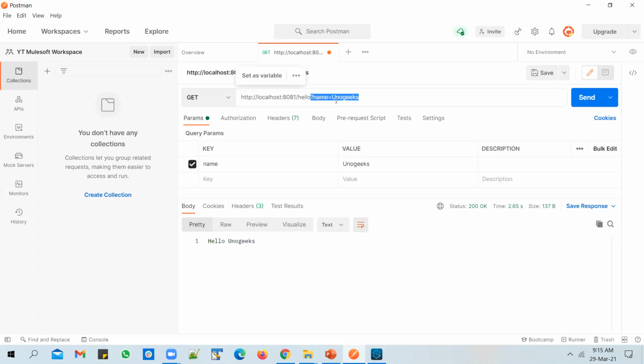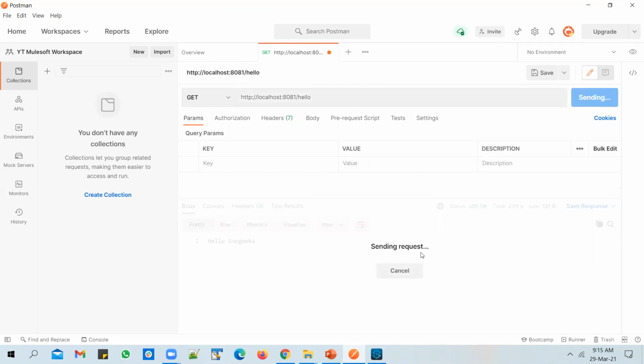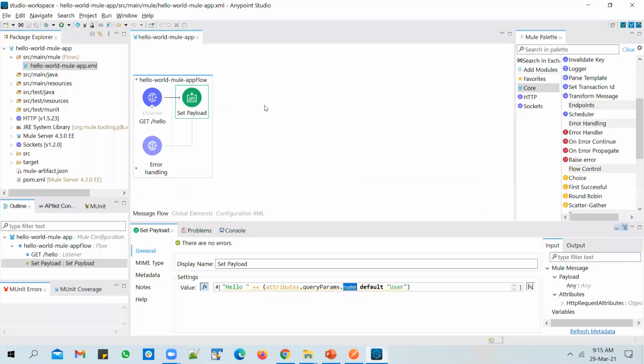Now, just to show you, I will take out the query parameter. I'll either change this from name to name1, or I can take it off completely. You can do either of them, and you can send in a request. Now we are sending in a request without the query parameter. If we don't receive a query parameter called name, we are defaulting the value to user.